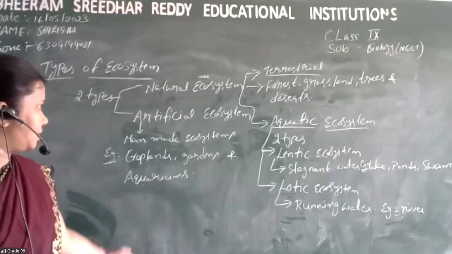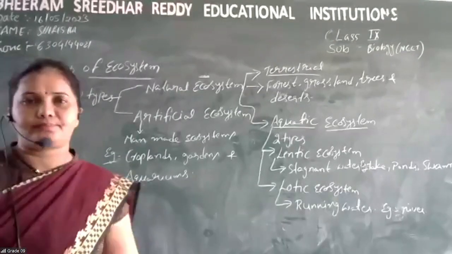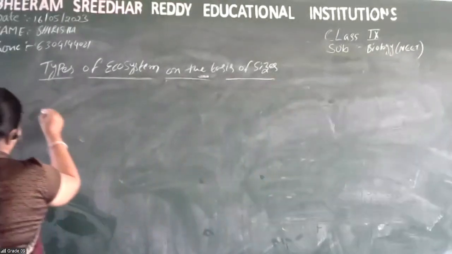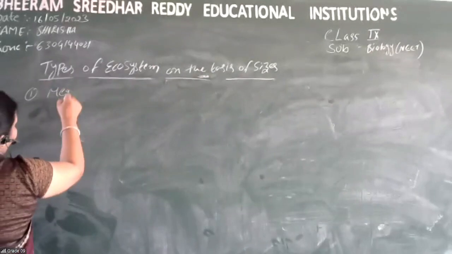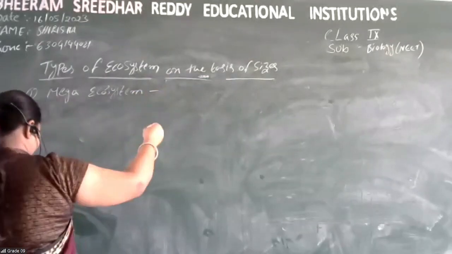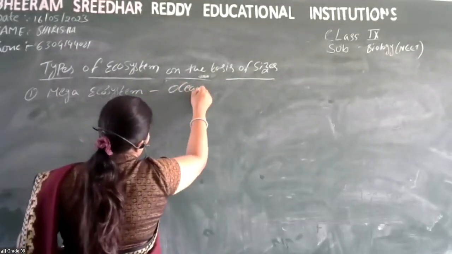Space is not sufficient. Take down. So here, mega ecosystem: oceans and sea.